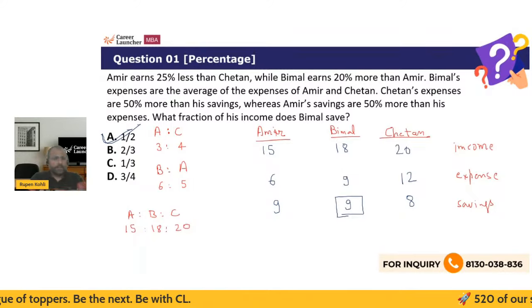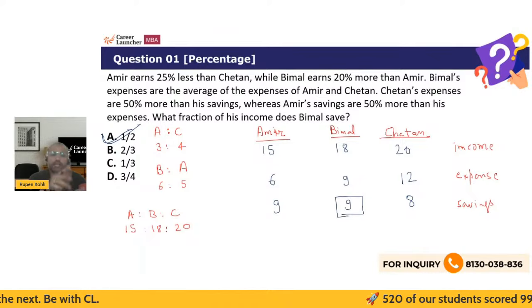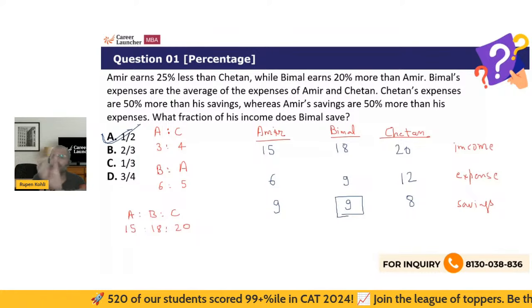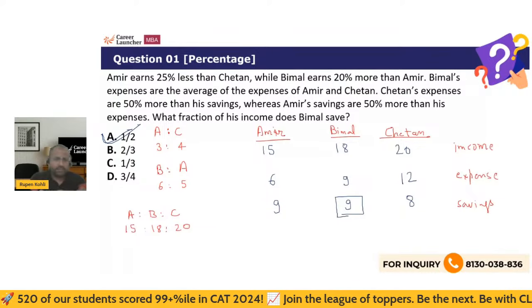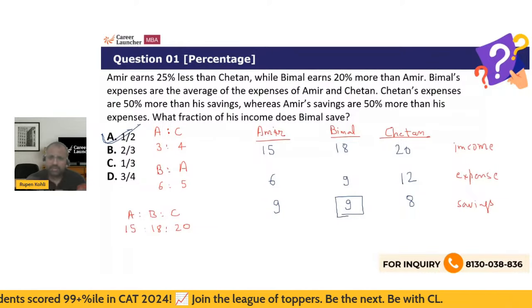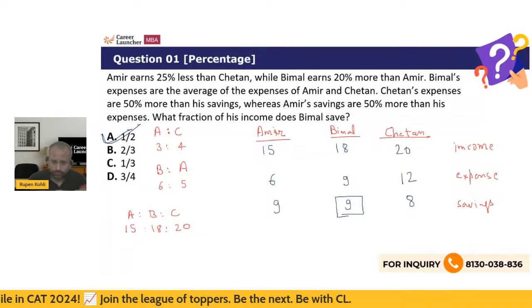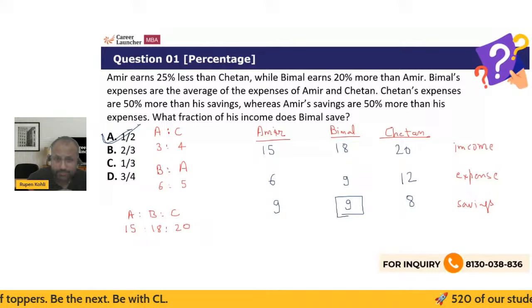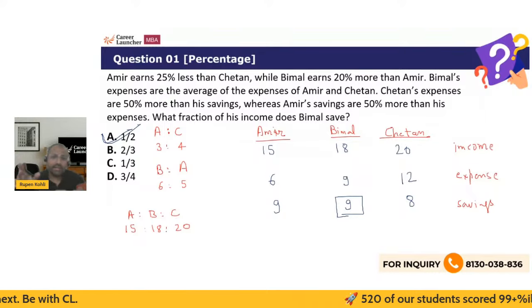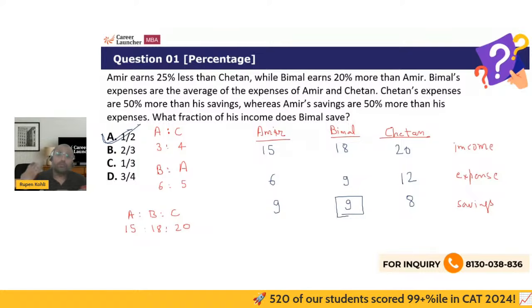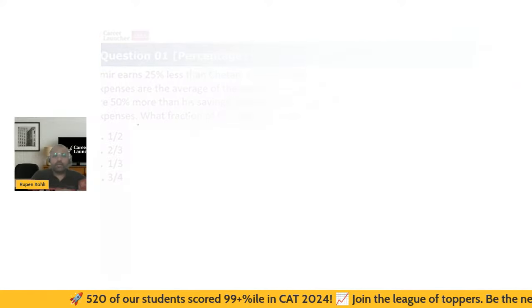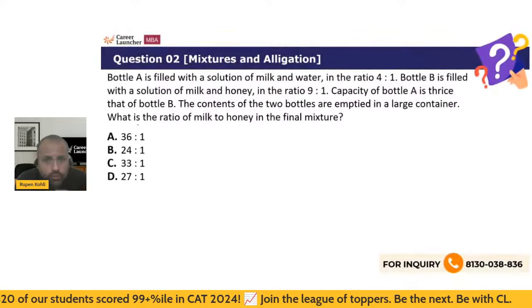So point number 1, ratios help. Ratio can be established from percentage comparison. Point number 2, with so much information, make a neat table as I have done over here to efficiently manage your values, right? That helps. Okay, because this is the crunch time and we are here not just to know how to solve, but how to solve efficiently, right? Okay, so in that spirit, here we go. Next one.